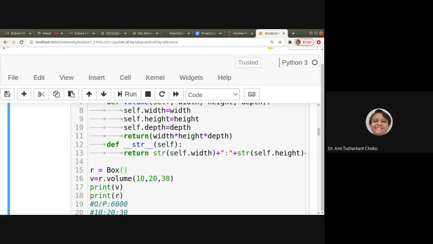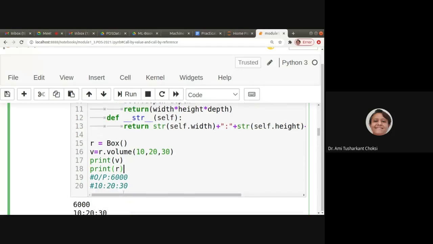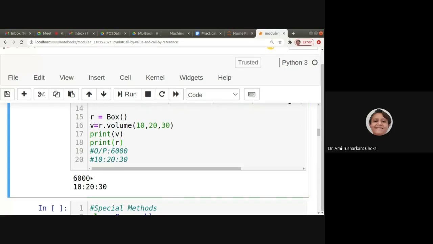Okay. So when you run this, first of all, this will create the object of class Box. Then it will call the volume method and get the volume, so it will print the volume. Then after this, we'll print the string representation of our object. Fine. So this will print 6000 and the string representation is 10 colon 20 colon 30. Right.